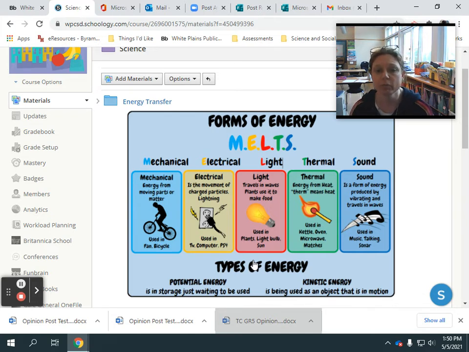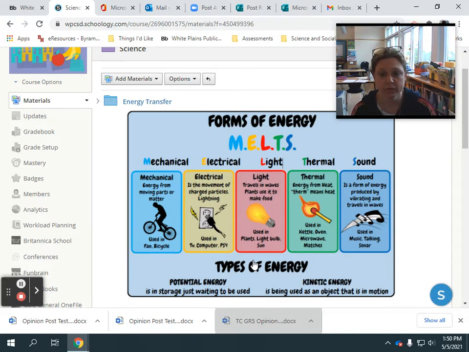There's also thermal energy. Thermal energy is energy from heat. The word therm, I believe it's a Latin root, is therm, and it means heat. So this kind of energy, thermal energy, is used in like a kettle or an oven. A kettle is like a pot, basically, when you're boiling water. Microwaves, matches, and even there's thermal energy in the earth, like the earth's core is hot, and that's thermal energy, like when lava comes out.